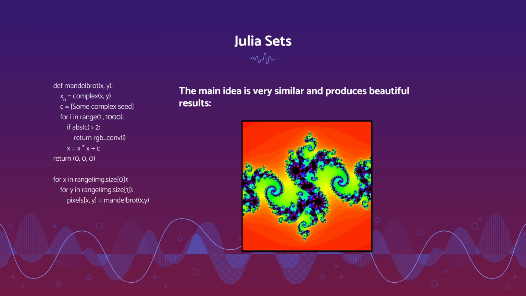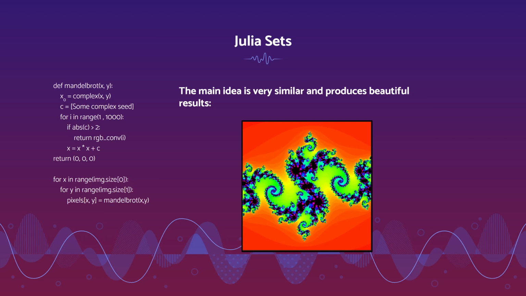However, if we instead set c constant prior to our whole simulation, so c is not dependent at all on the x and y coordinates, and say, let's set c equal to something like, the same example as before, 1 plus 0.3i, and instead we replace x naught equals 0 with x naught equals a complex number determined by that position on the xy plane, where x is the real component and y is the imaginary component.